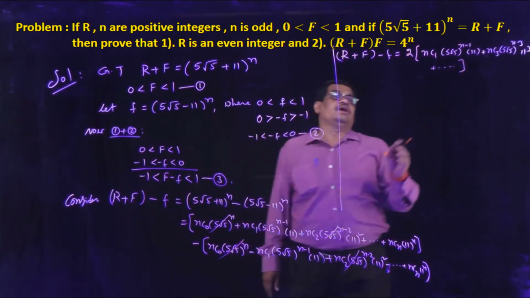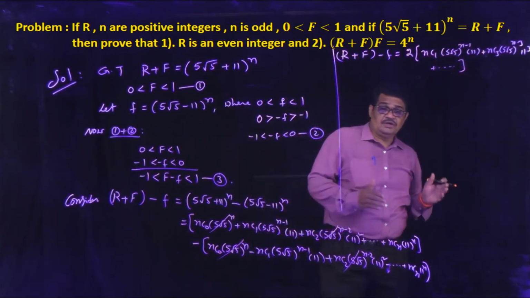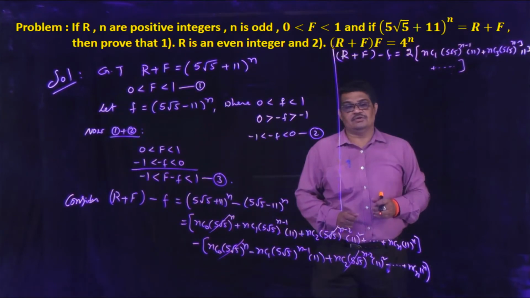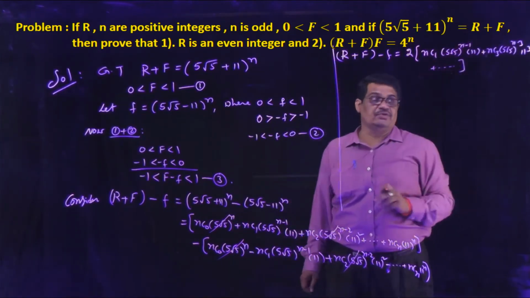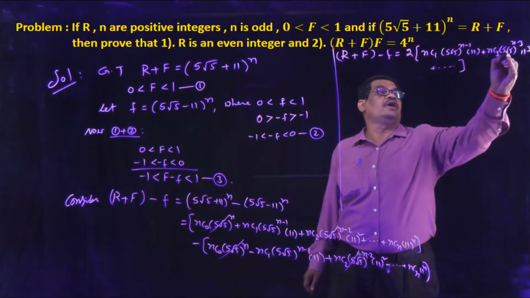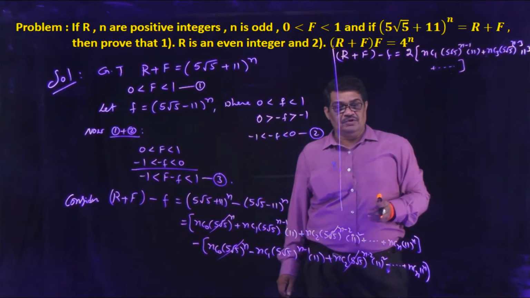Observing nC1, nC3 and so on, these are all binomial coefficients. We are observing (5√5)^(n−1) and (5√5)^(n−3) like this.